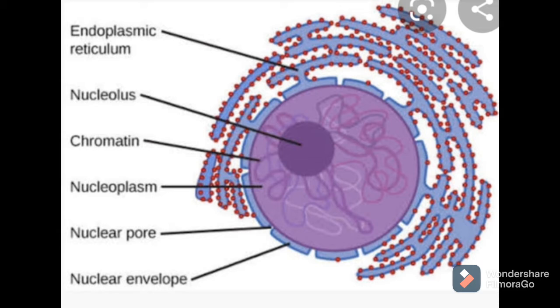It separates the nucleus from the surrounding cytoplasm. It is double membrane called nuclear envelope. So you can see in the diagram that outer membrane of nucleus is double layered. That's why it is called double membrane, and it is nuclear envelope. Nuclear pores are present in the nuclear envelope. So this double membrane consists of many small pores which we call nuclear pores.